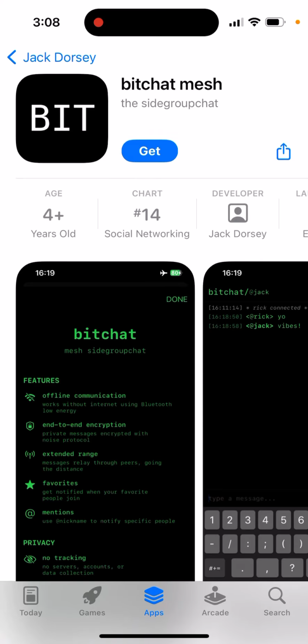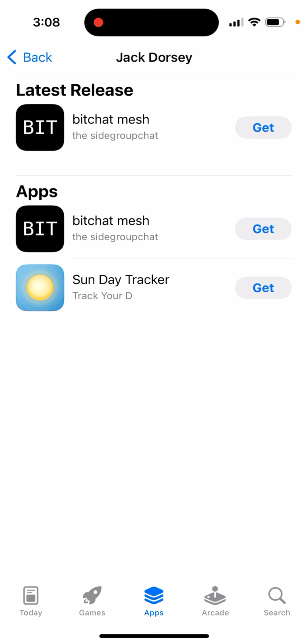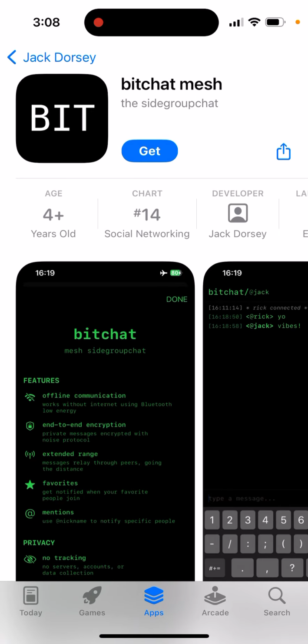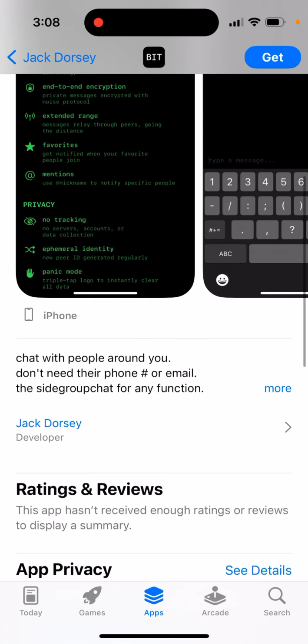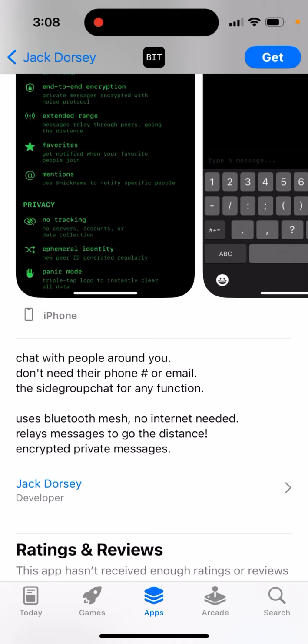So what is this app, Bitchat Mesh, the side group chat? Seems it's built by Jack Dorsey. Is this the same guy who built Twitter? I don't know. Maybe chat with people around you, don't need their phone or email. The side group chat for any function. Use Bluetooth mesh, no internet needed, relays messages to go the distance, encrypted private messages.